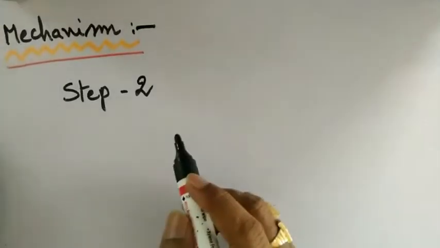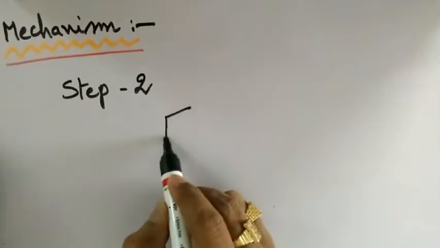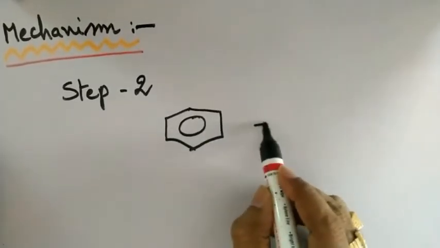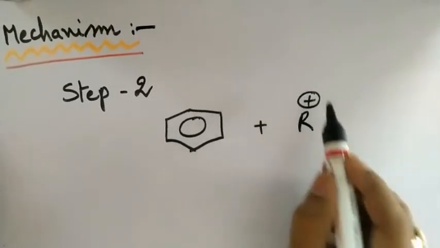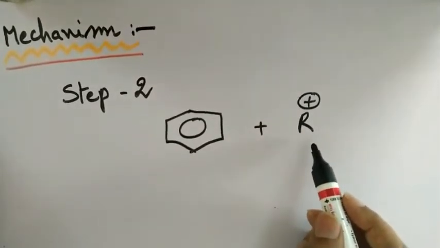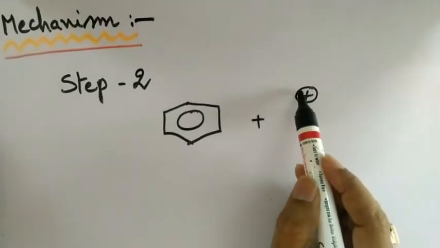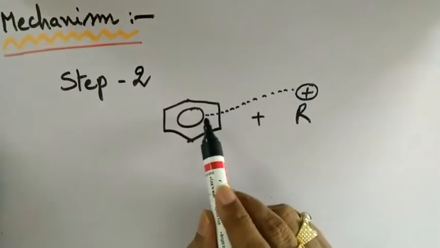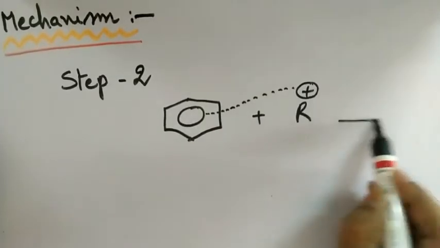The electrophile obtained in step 1, namely R plus ion in this case, will attack the benzene ring. Because benzene has 3 pi bonds, more electron density is there. The electrophile is in need of electron density, therefore it attacks the so-called benzene nucleus, and bonds with the pi electrons initially to form a pi complex.